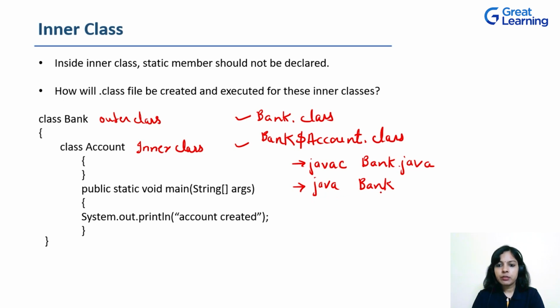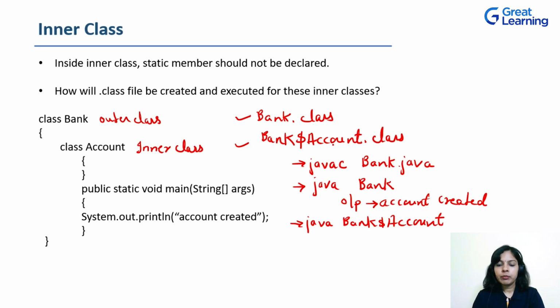If I use java Bank to execute this, it will execute properly and give you the output. There's a main method inside the outer class Bank, and there's a print statement that prints "account created". So the output will be account created. But if I try to execute the .class file this time as Bank$Account, it is going to throw me an error.